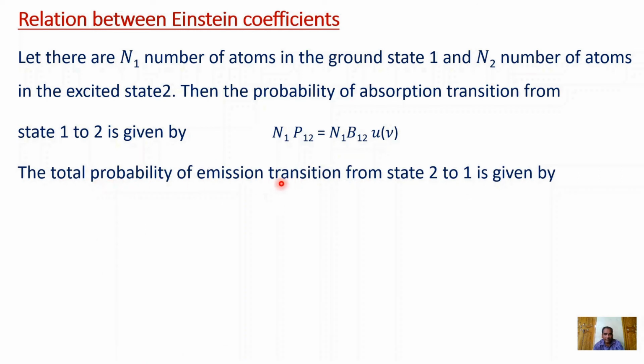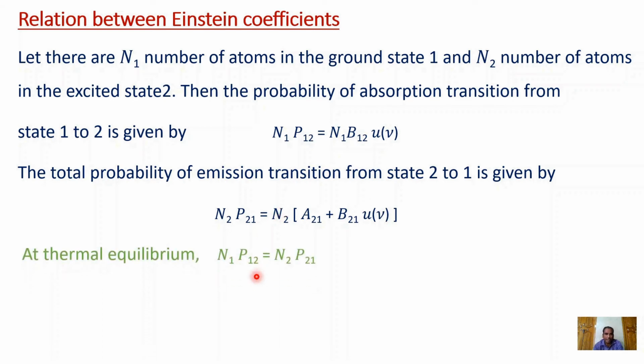The total probability of emission transition from state 2 to 1 is given by n2 P21 is equal to n2 bracket A21 plus B21 energy density. Here the first is the total probability of absorption, and the second is the total probability of emission.